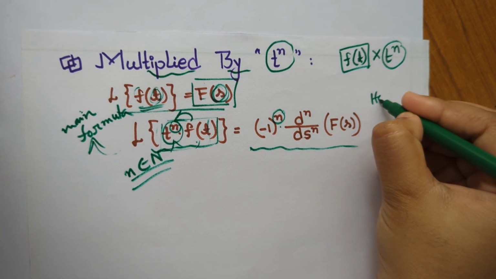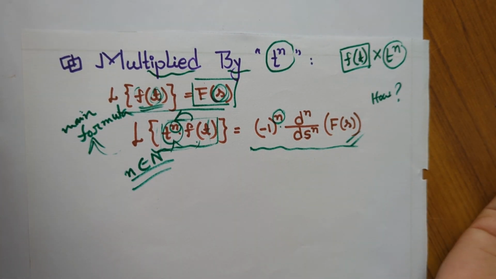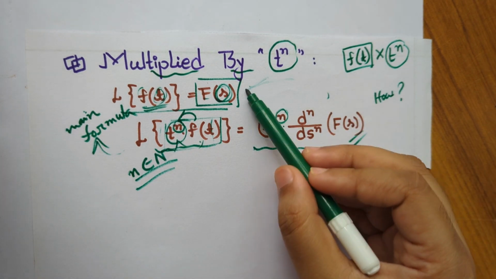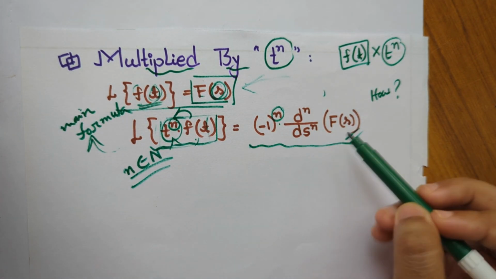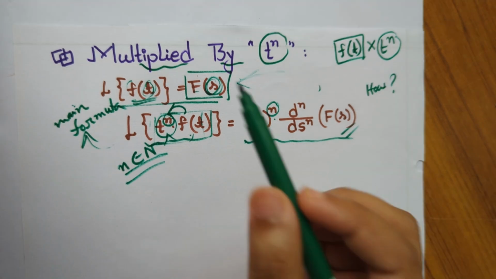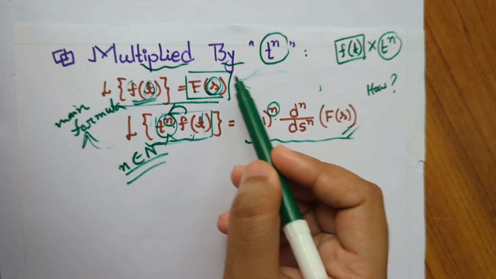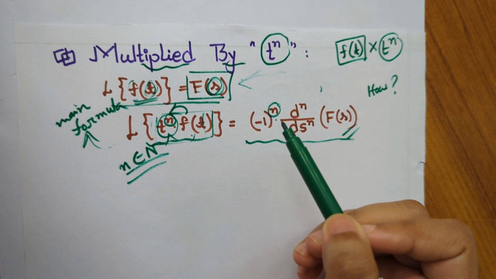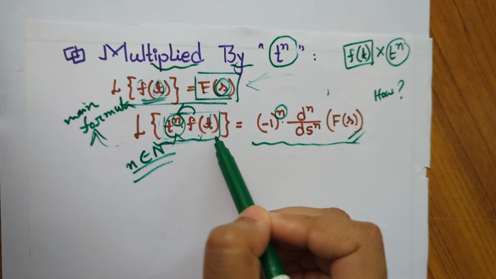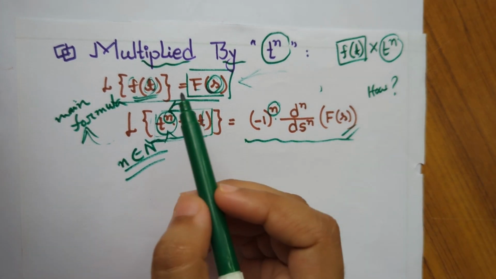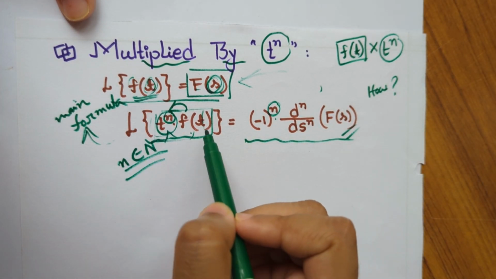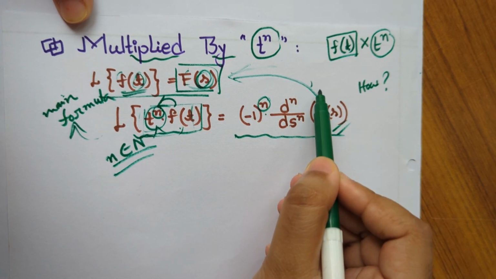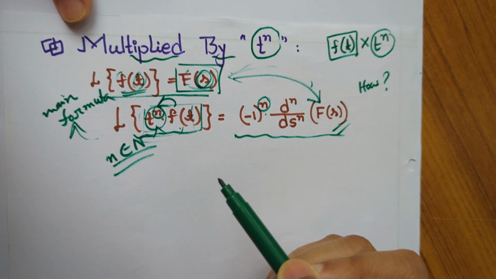And how many times will we do this successive derivation? We will do it n times on the answer of the function f of t. It means that if we find the result of our first function, then we take the successive derivative of it, and we will get our answer. But at first we have to find the Laplace transform of this f of t function, and then we will use the result here to find the answer for this whole function.